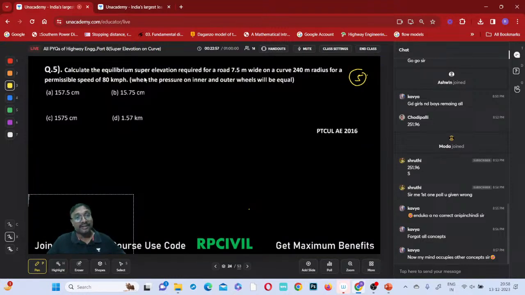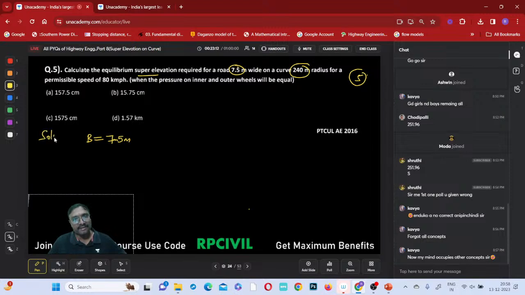Calculate the equilibrium super elevation required for this 7.5 meters. So, what is the width of this pavement? Capital B equal to 7.5 meters is the width of this pavement, right? On a curve of 240-meter radius.